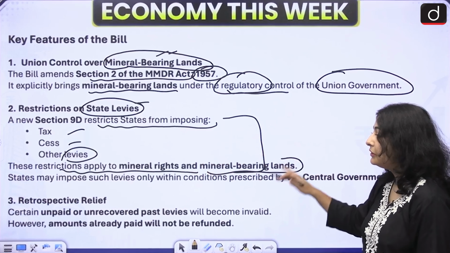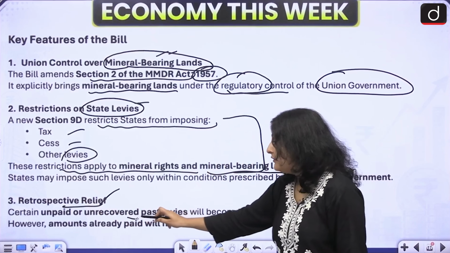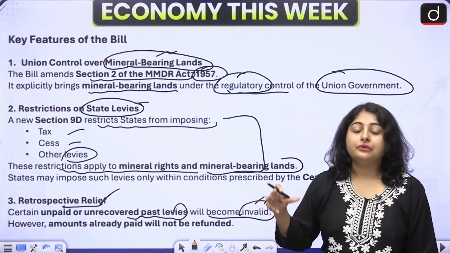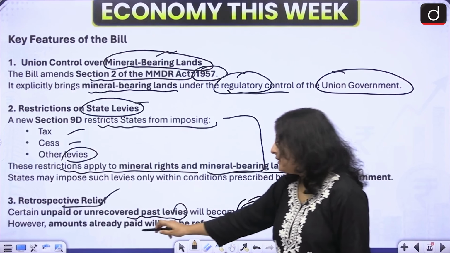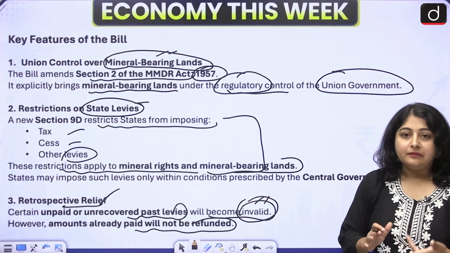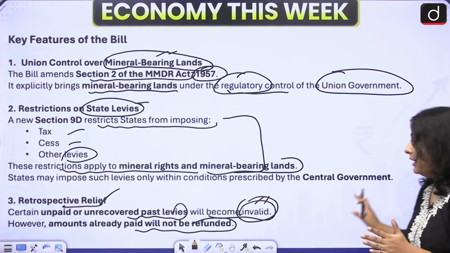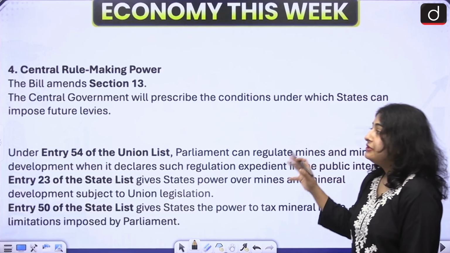The third feature is retrospective relief. Certain unpaid or unrecovered past levies will become invalid. If the state has levied any form of fee or tax, that will become invalid. However, the amount already paid will not be refunded. If any company has already paid that amount, it will not be refunded again.